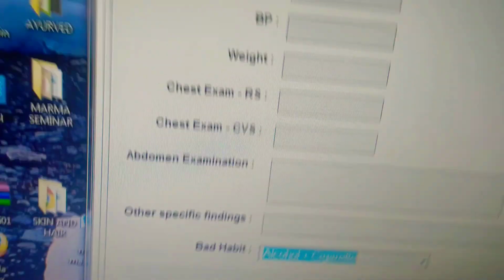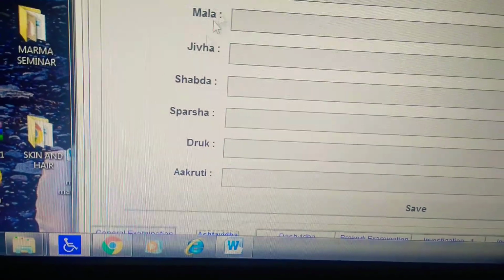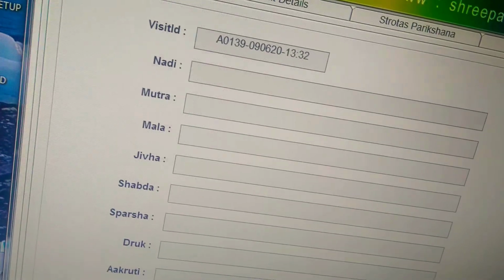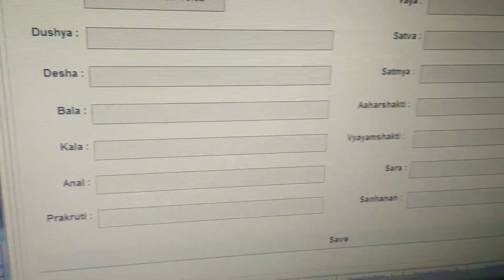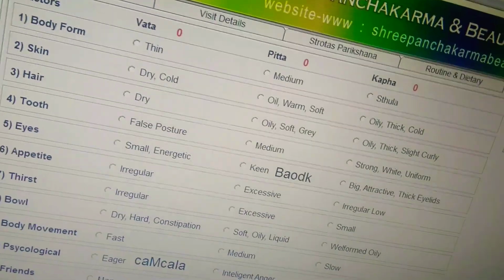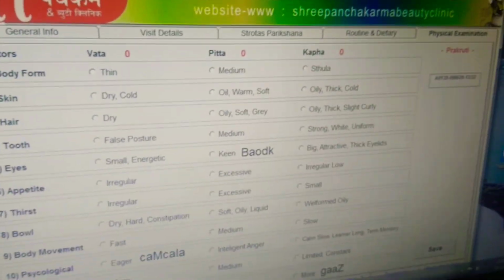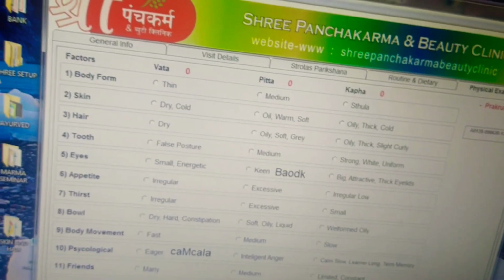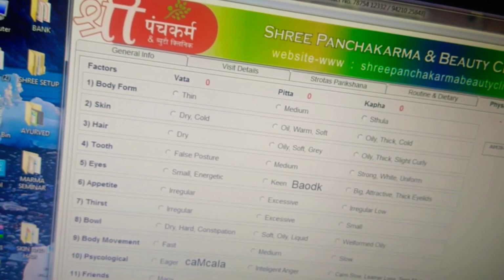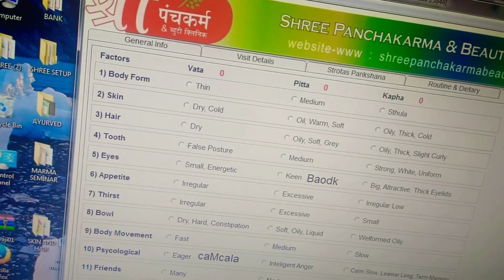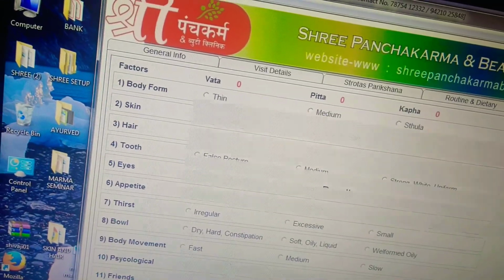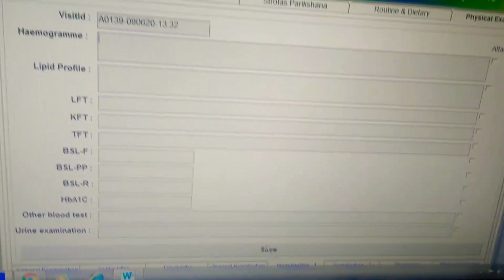against that patient. Next one is Ashtavidha: Nadi, Mutra, Mala, Jivha, Shabda, Sparsha, Druk, Akruti, that also you can do. Then Dashavidha also you can do: Dushyam, Desham, Balam, Kala, Anala, Prakruti, Vaya, Sattva, Satmya, Aharavastha. It is a Prakriti, but very few points are here. It's 12 or 14 points. Depending upon that, you can decide your Prakriti. It is not a Prakriti tool, so it is in a very short manner.